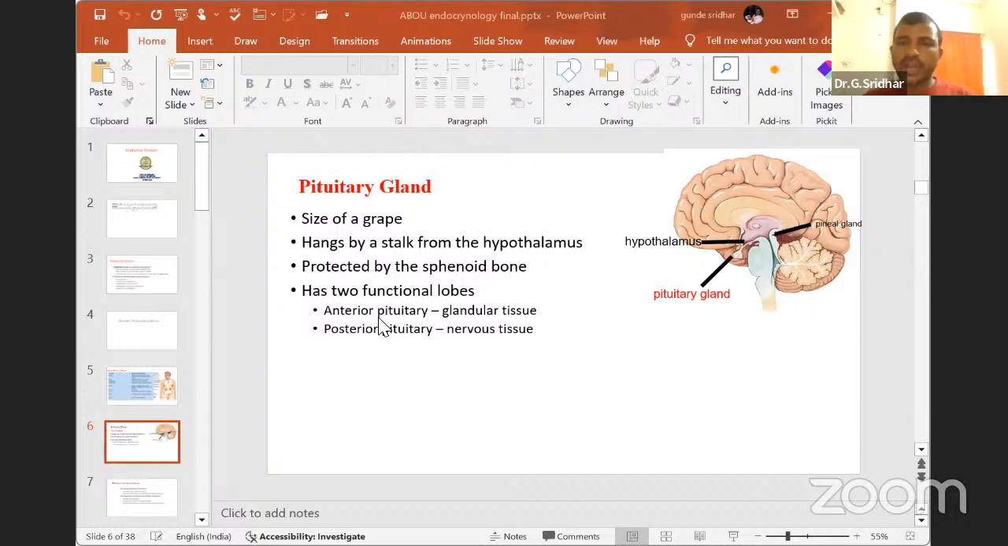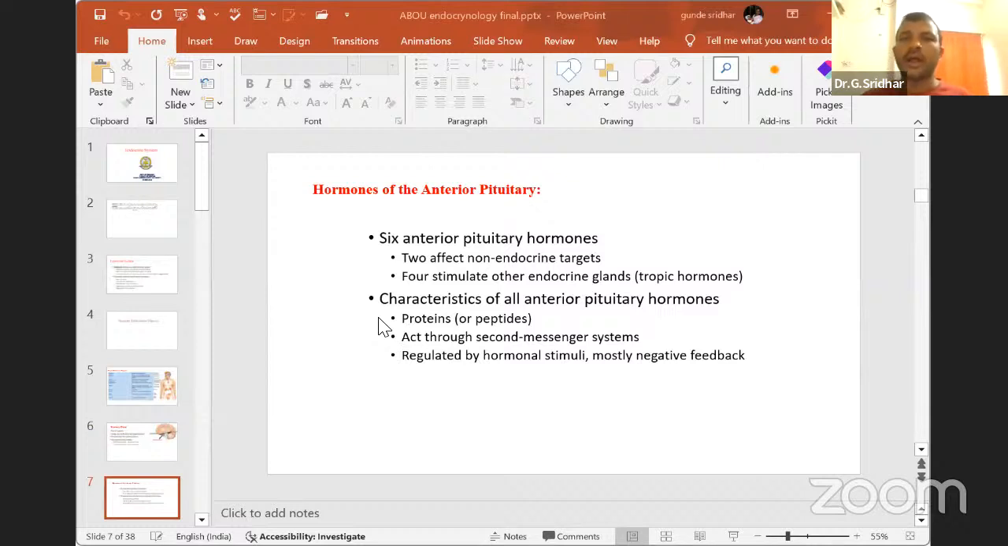The posterior pituitary gland you can call the neuronal part, because hypothalamic centers release some secretions that reach the posterior pituitary through the neuronal tract. Oxytocin and melanocyte stimulating hormone are the two hormones released from the posterior pituitary. That's why we call the posterior pituitary a neuronal tissue. Now you can see the hormones of the anterior pituitary gland.